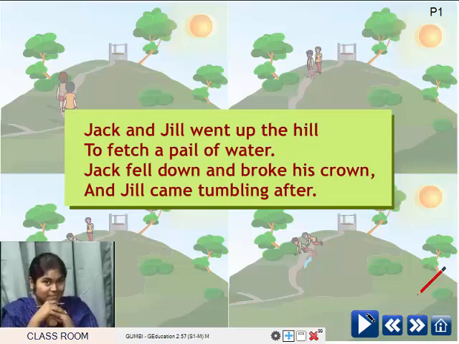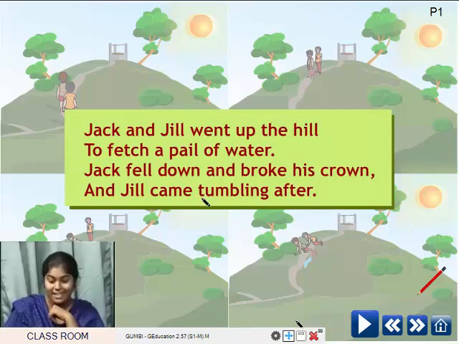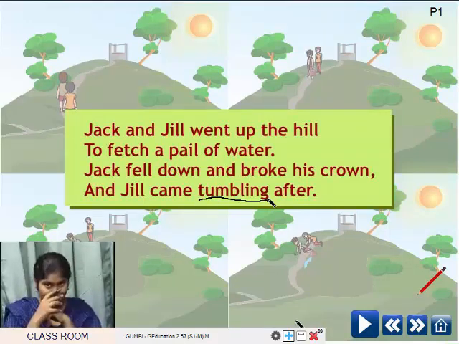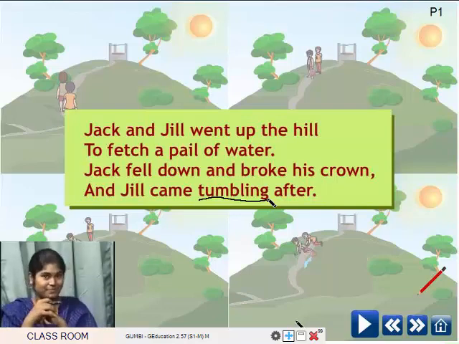So which is the word there, rolling and falling down? Which is it? Tumbling. When you roll and fall down, it's called tumbling. Tumbling. Okay? It's a new word you've learned. You should use it. So children, this was about the rhyme. You enjoyed it?